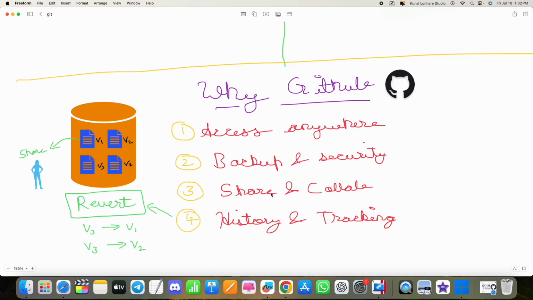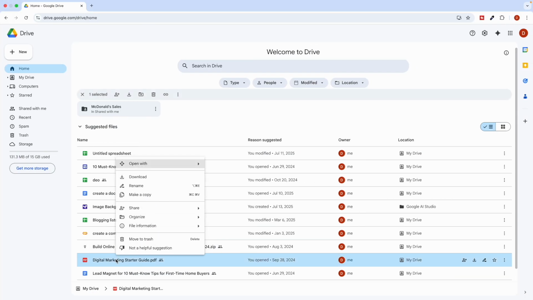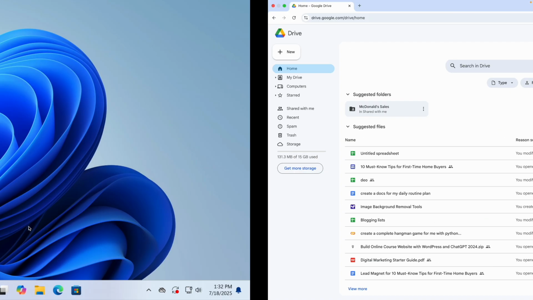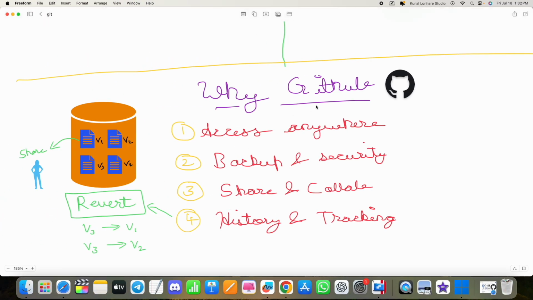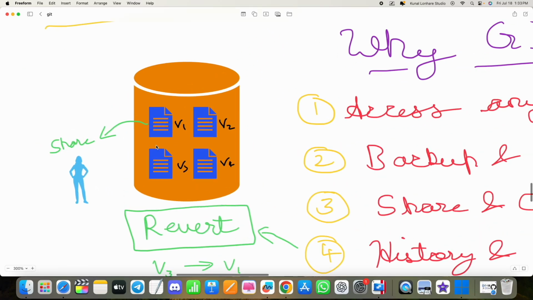Then another thing is share and collaborate. You all know that if you have any cloud storage service, we can easily share that with any people. The same procedure you will see with GitHub. We will show you how you can share and collaborate. But the thing is that wherever you have stored your project, in whatever repository, you can share that repository with others and even collaborate with them.